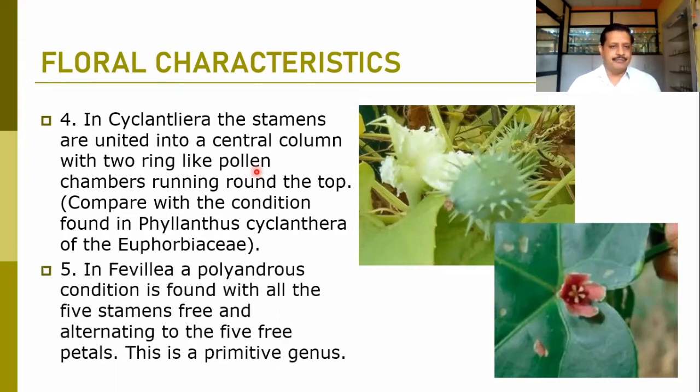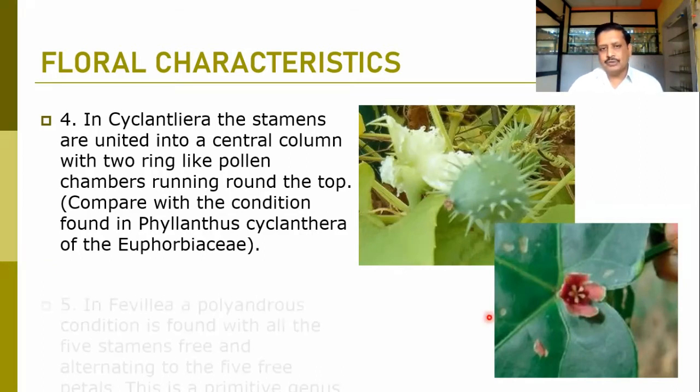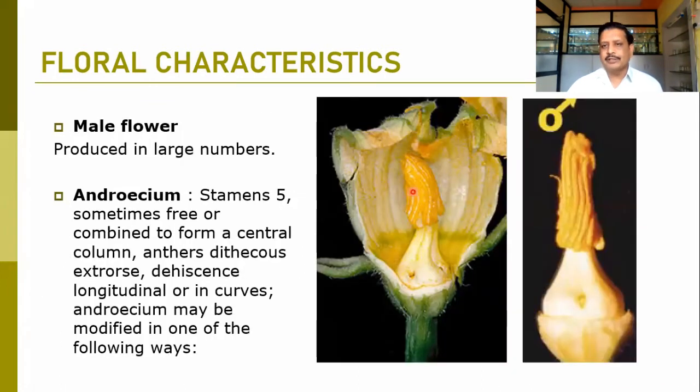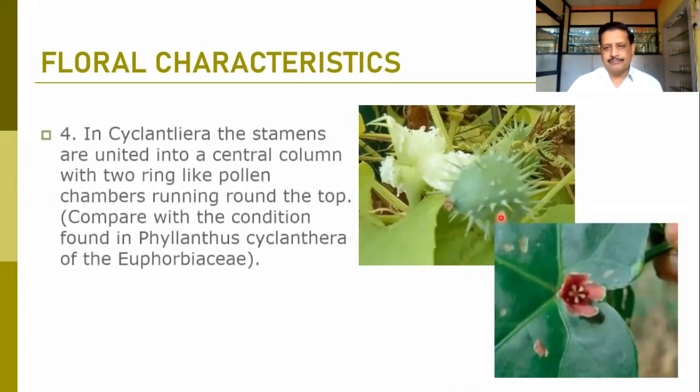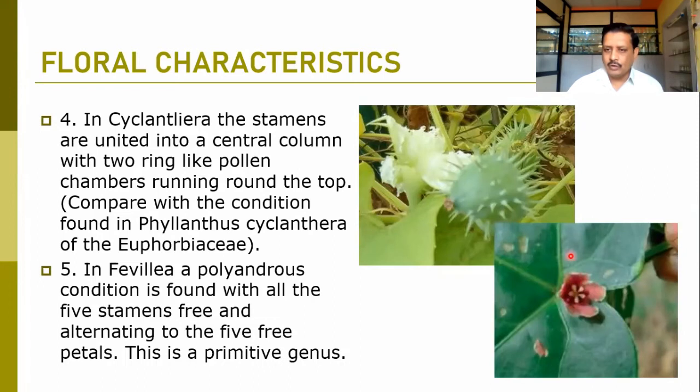In Fevillea, we find the polyandrous condition, and all five stamens are free, alternating with the five free petals. Here you can observe that flower. It is the flower of Fevillea, where all five stamens are free. Till now we observed the conditions found in most of the cases, but in Fevillea we find that all five free stamens can be observed here.